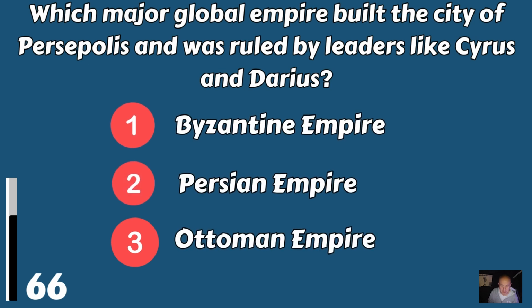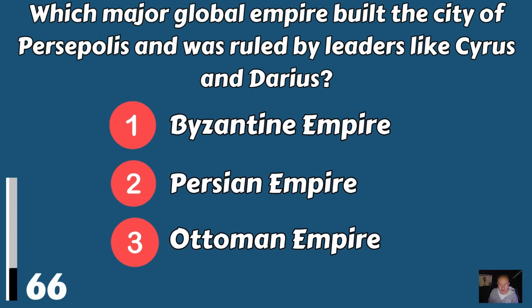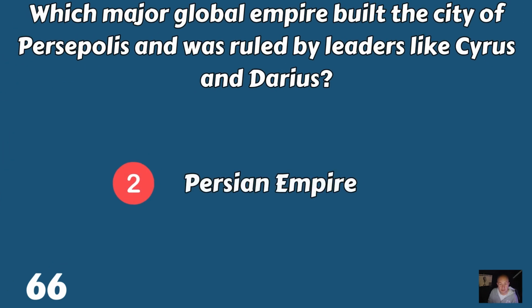Which major global empire built the city of Persepolis and was ruled by leaders like Cyrus and Darius? The Byzantine Empire, the Persian Empire, or was it the Ottoman Empire? It was the Persian Empire.